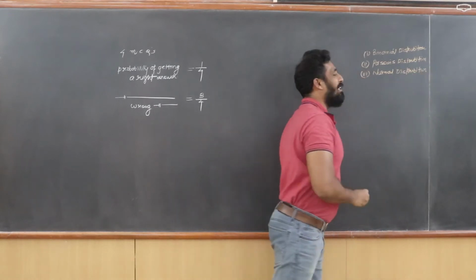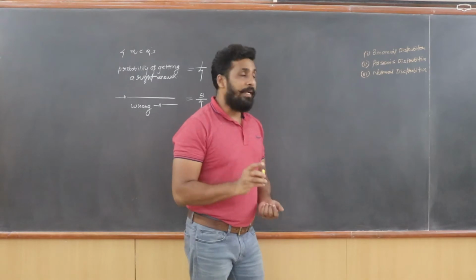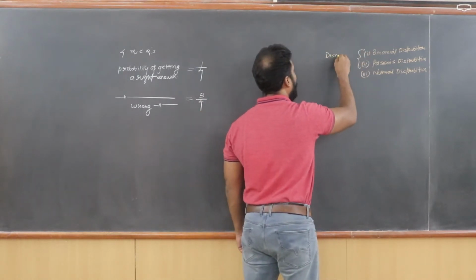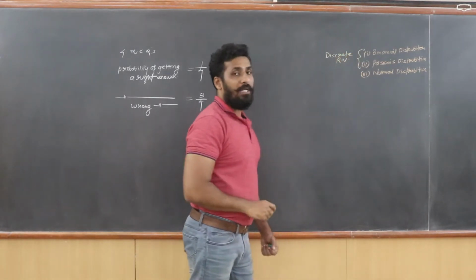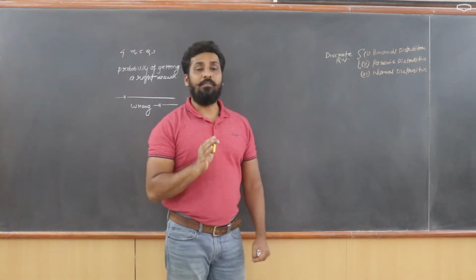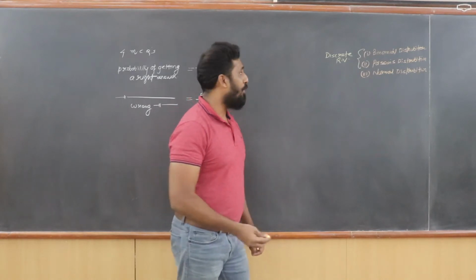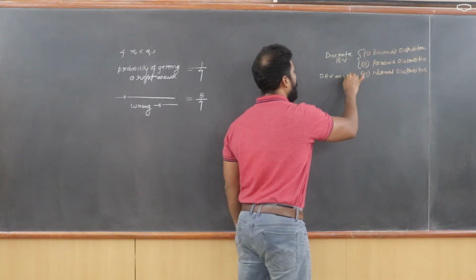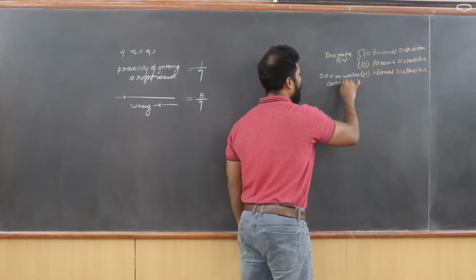Now, the first 2 distributions, the binomial distribution and the Poisson's distribution, are applicable only for a discrete random variable. Whereas a normal distribution can be applied for a discrete as well as a continuous random variable.